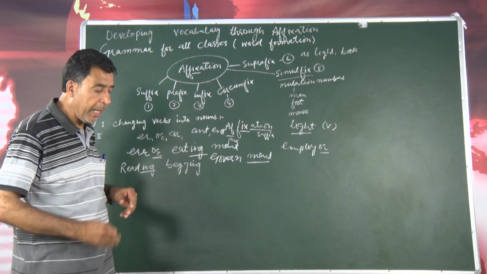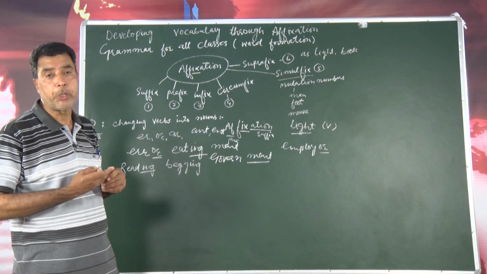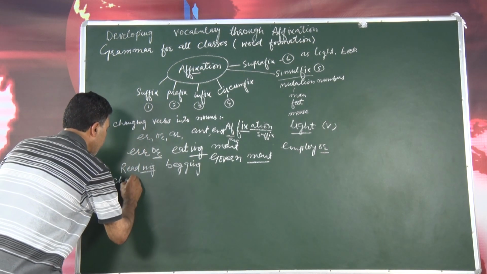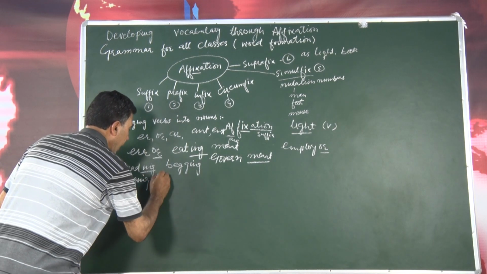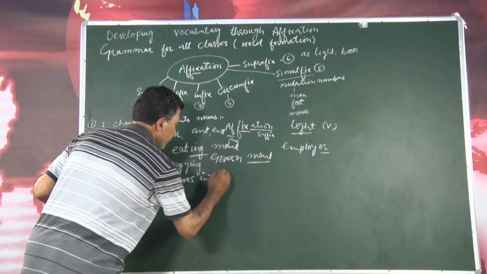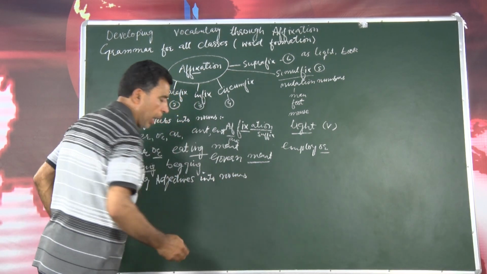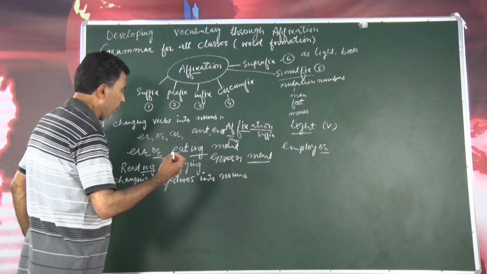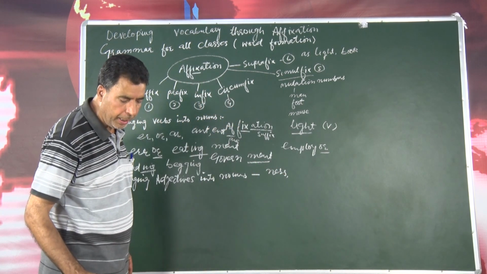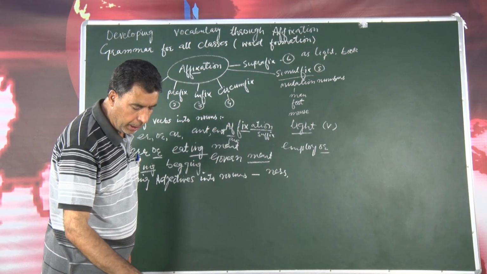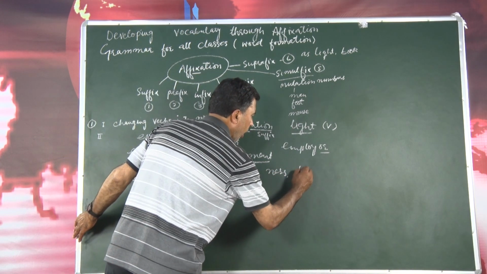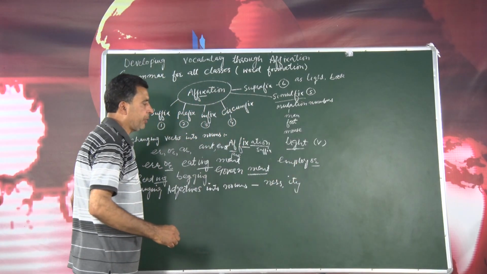Now the second is when suffixes change adjectives into nouns. For example, I will write here changing adjectives into nouns. I will give you some examples. For example, we add ness sometimes to a root word. We add not only ness but also ity or ty, because sometimes we change y.